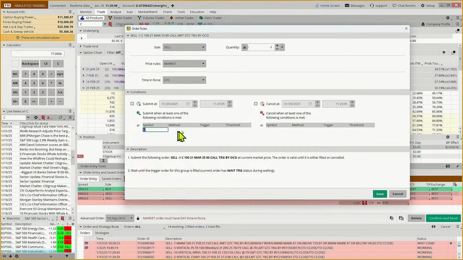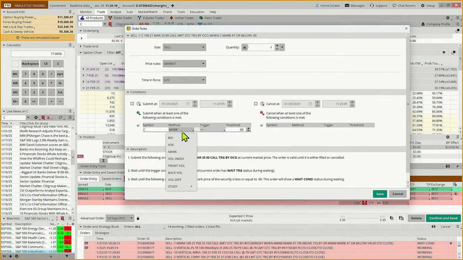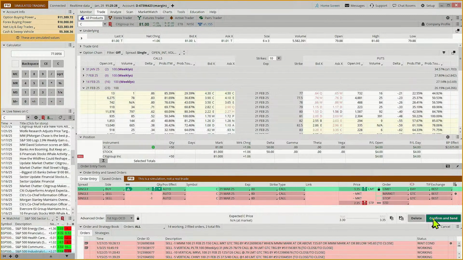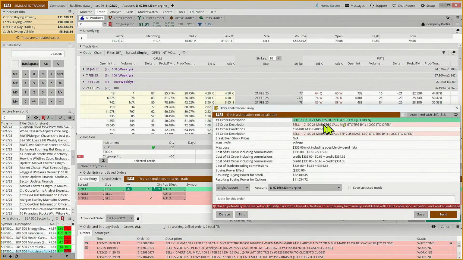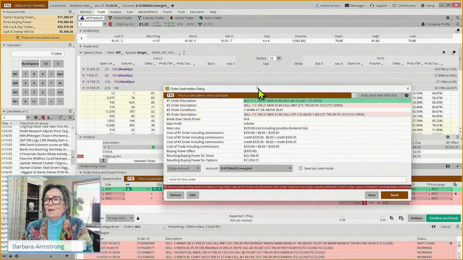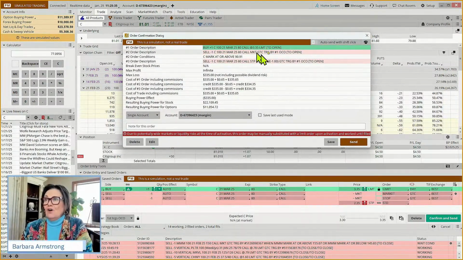To say, hey, if and when this gets up to $90.91, goes at or above, get us out. And so this is buying the call. So the investment, I mean, we invested thousands of dollars in the stock. We're investing $335 in this option.